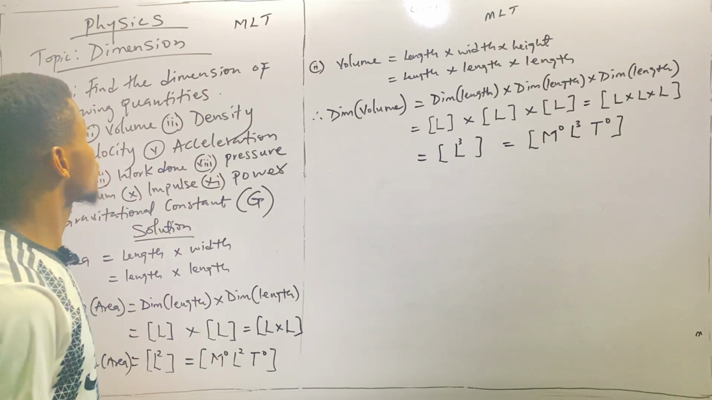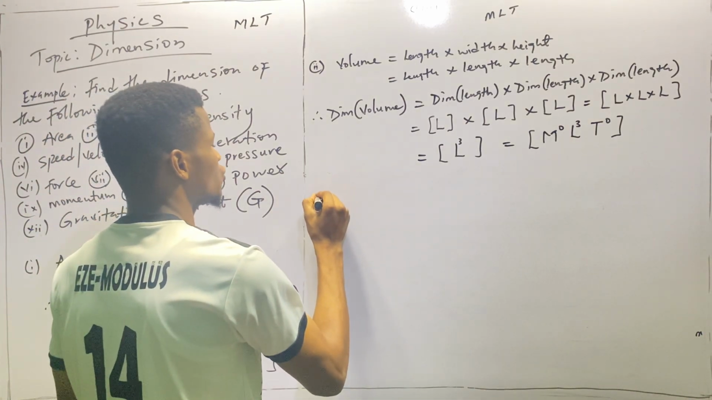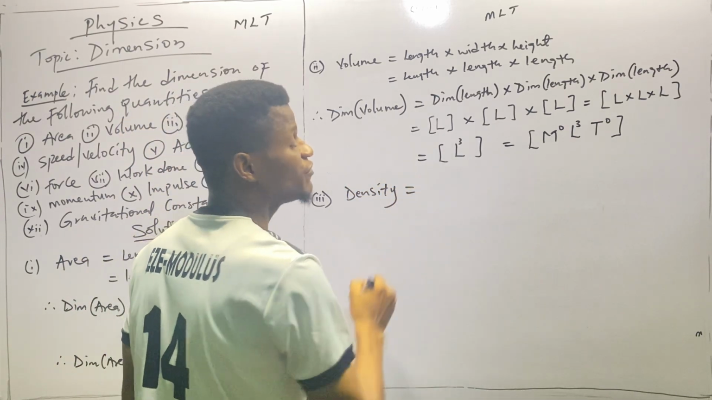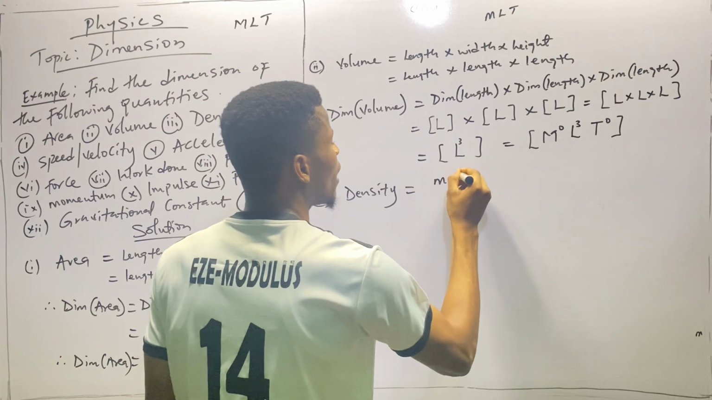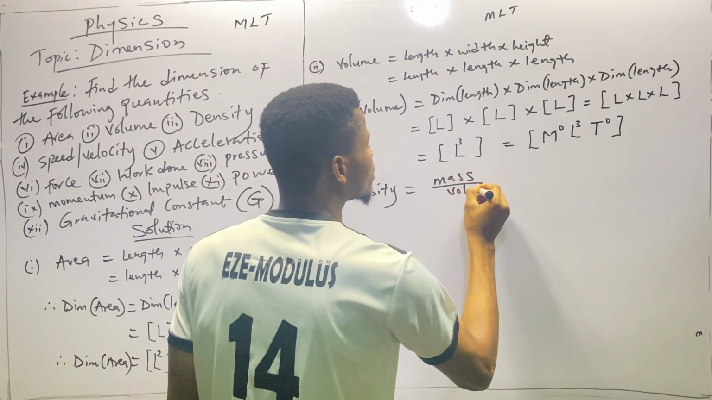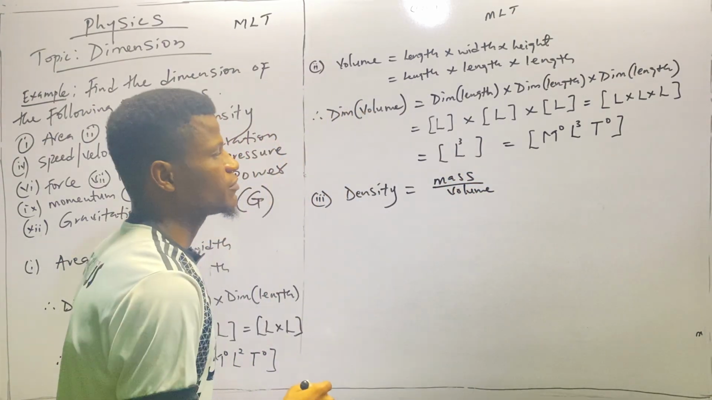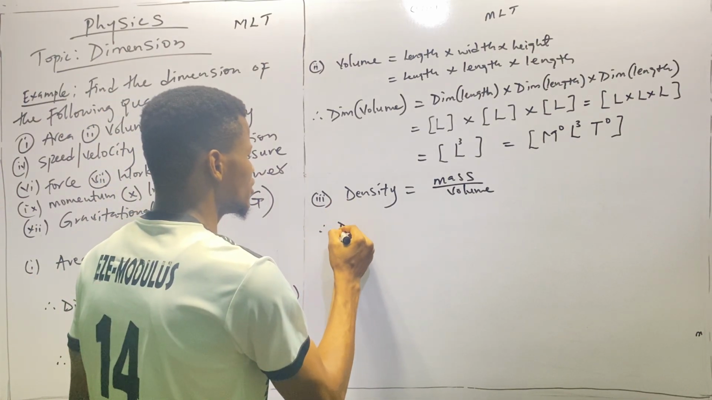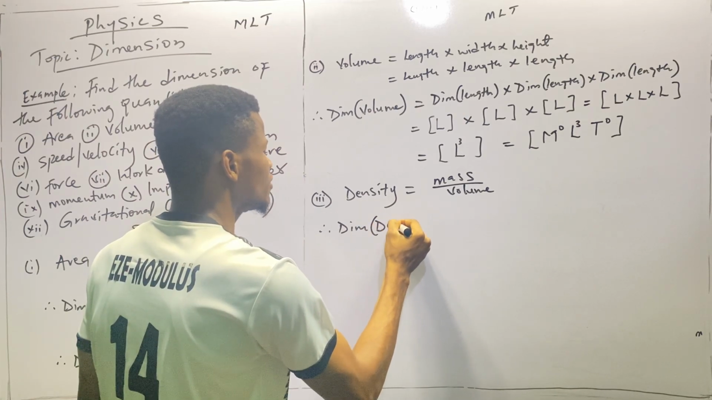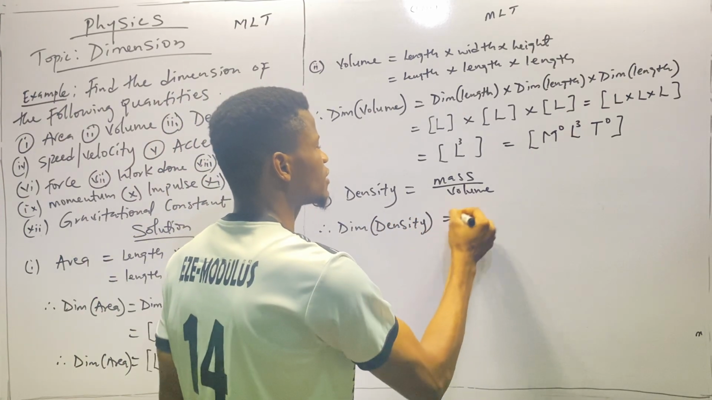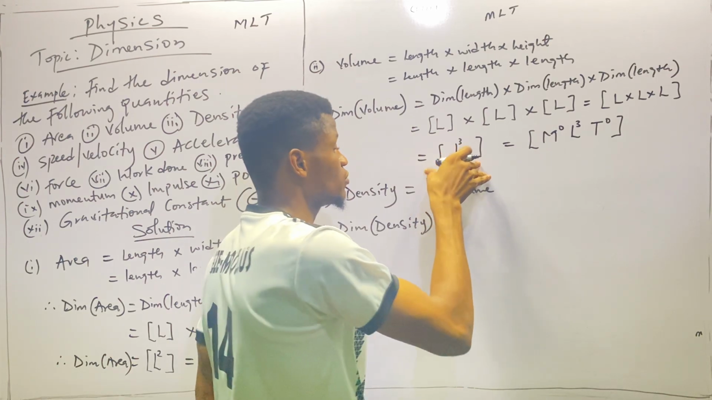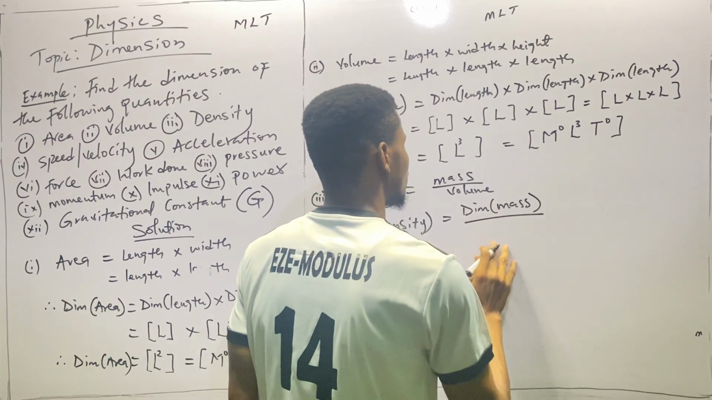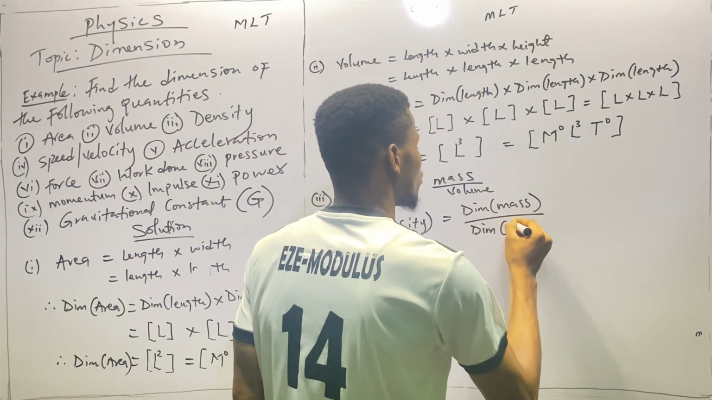All right, we'll go to the next one, which is density. By definition, density is mass over volume. So density tells you how massive an object is, how massive a quantity is. Okay, that's by the way. Now, what's the dimension of density? Therefore, dimension of density, which is dim density, will be defined as the dimension of mass divided by dimension of volume, which is dim volume.